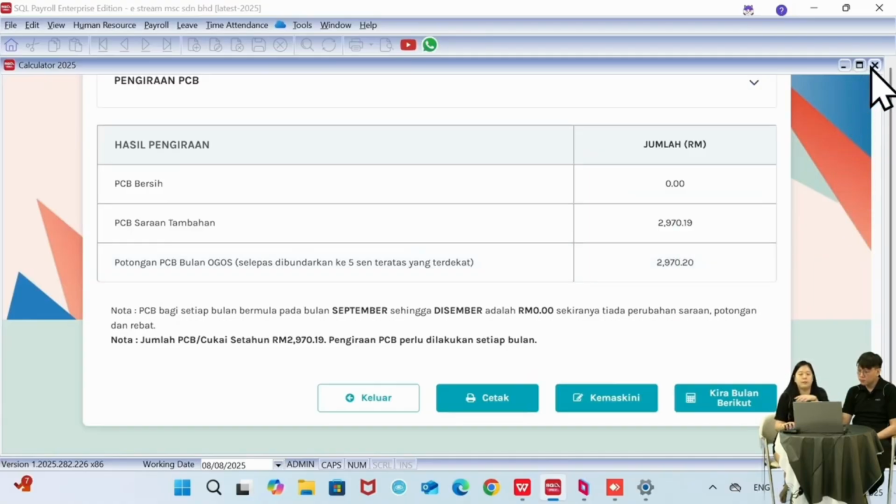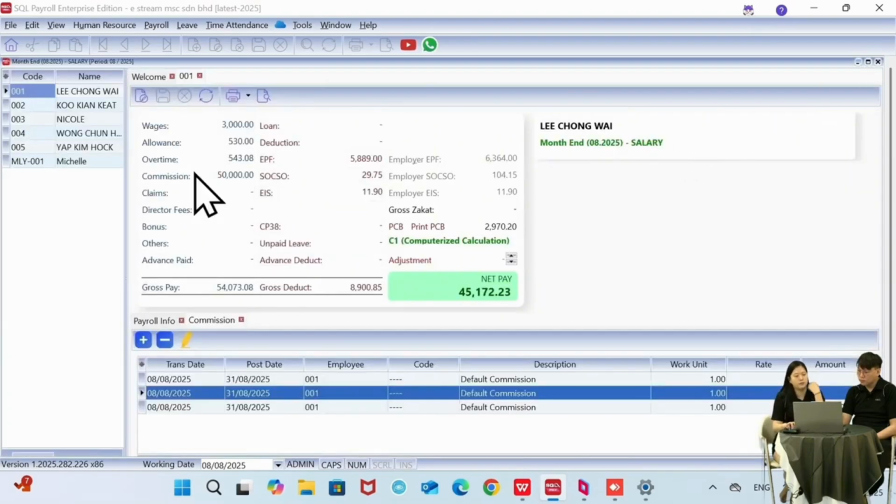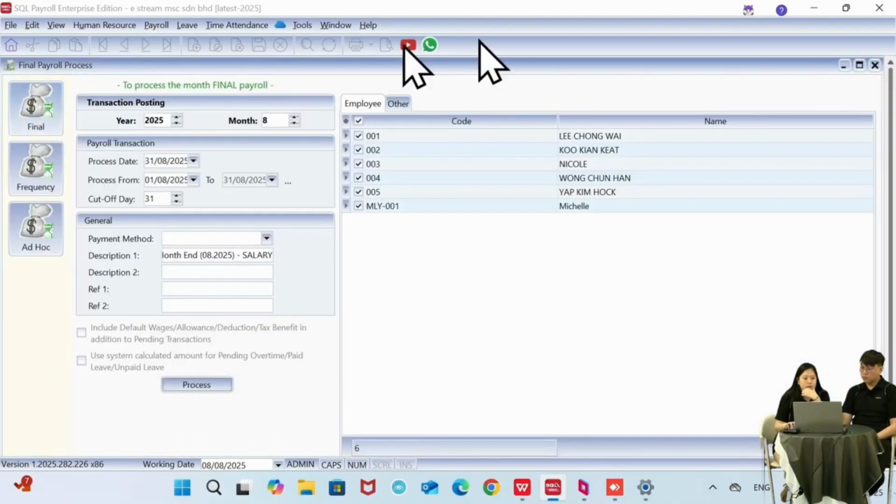Okay, so everything is correct. I can just click on close. Okay, so that's how you process the salary. But let's say we come back to the screen here, we have missed out the frequency just now.